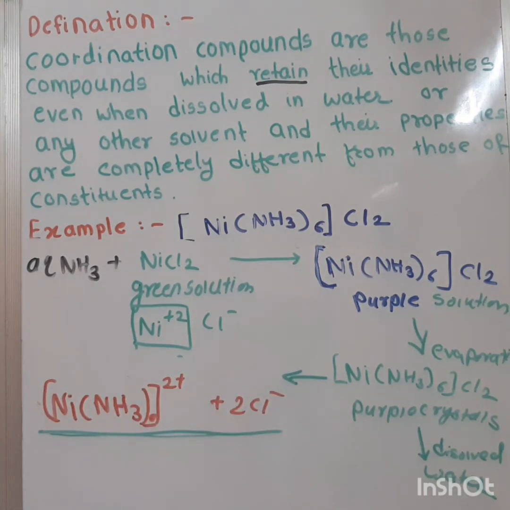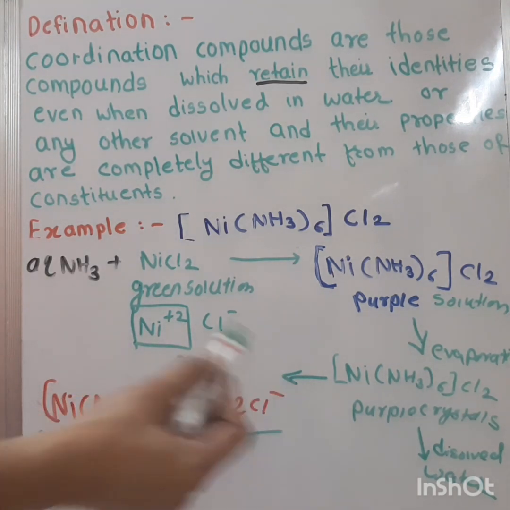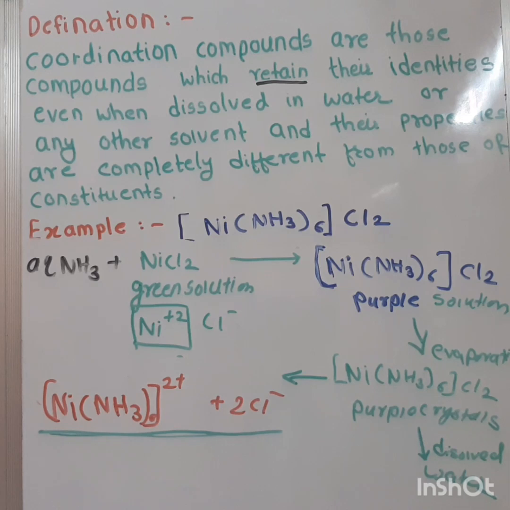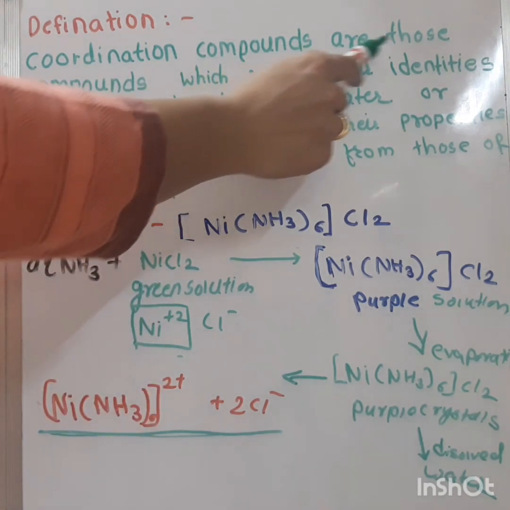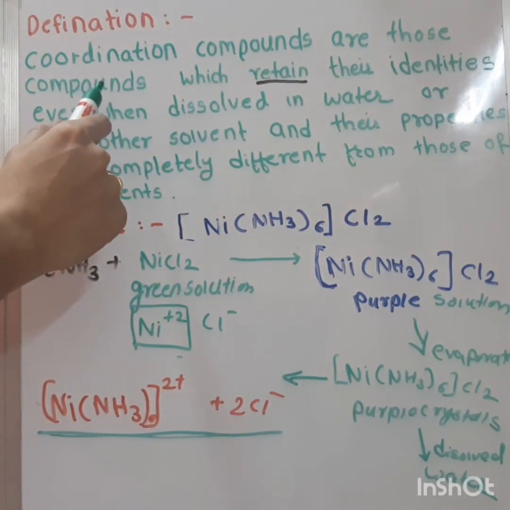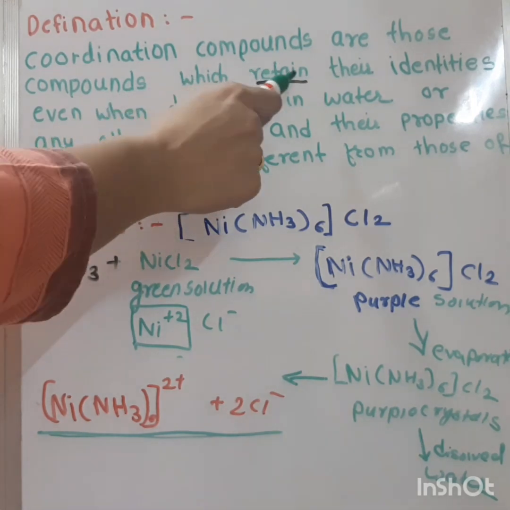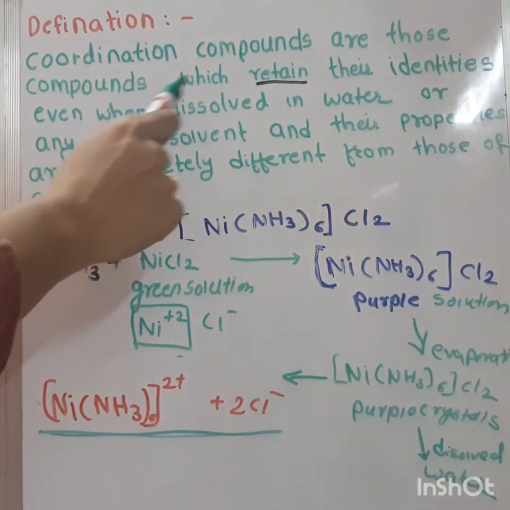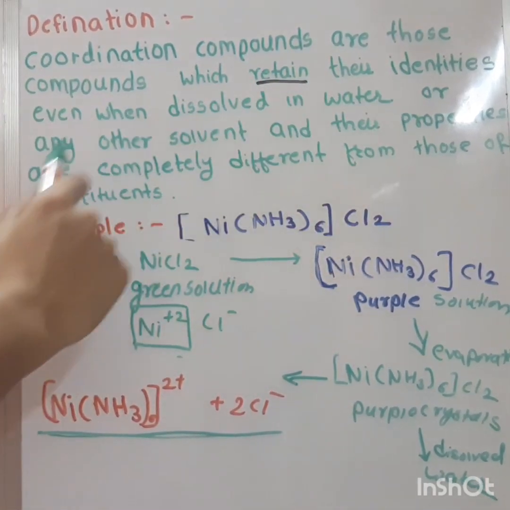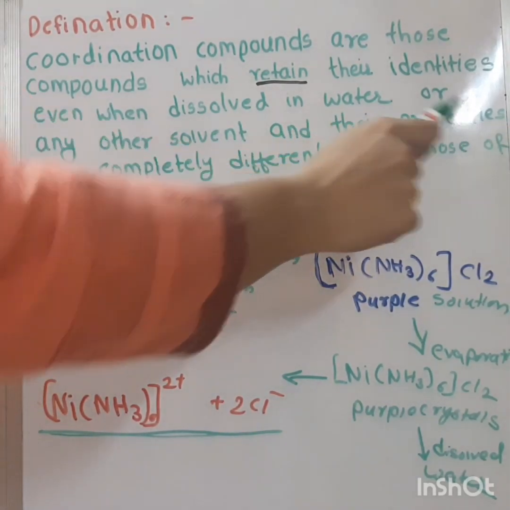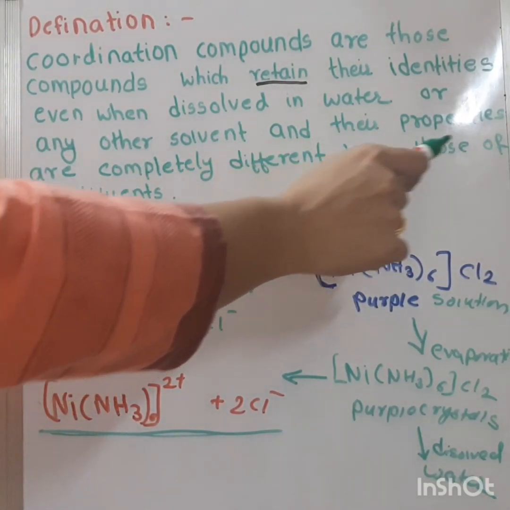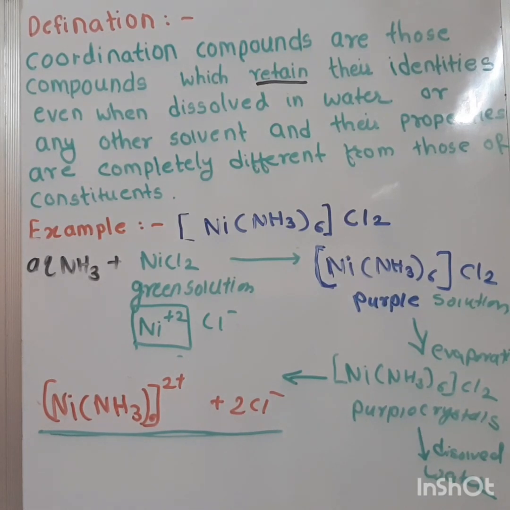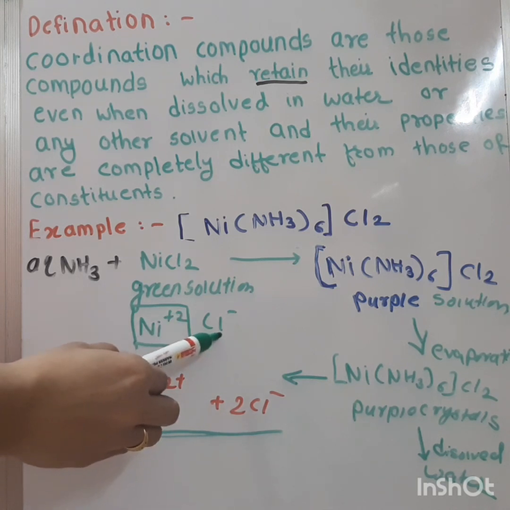So this type of compounds are called coordination compounds: the compounds which retain their identities even when dissolved in water or any other solvent, and their properties are completely different from those of the constituents. Here the constituents are NH3, Ni2+ and Cl- ions.